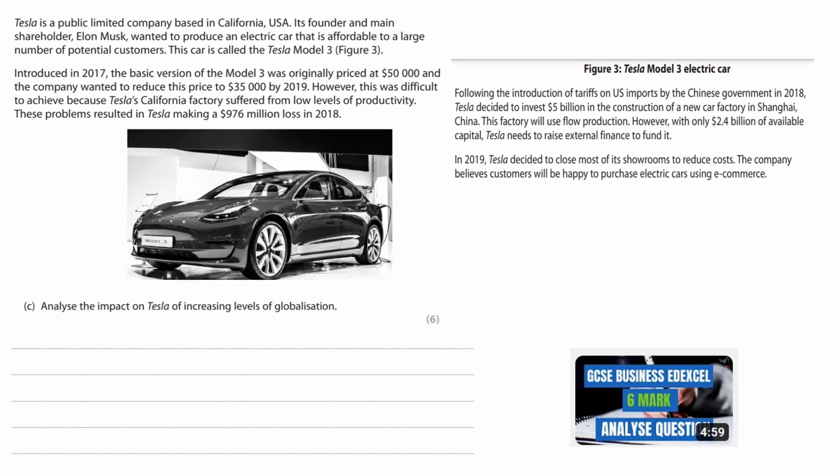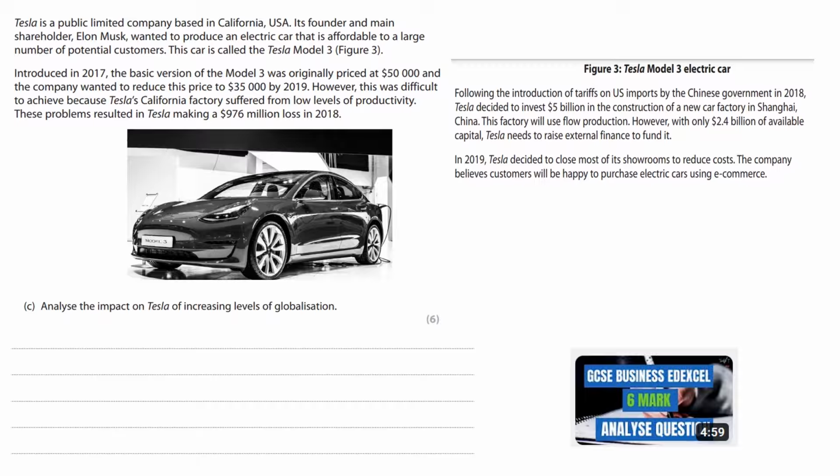Another globalization question. Analyze the impact on Tesla of increase in levels of globalization. 6 marks. Tesla is a public limited company based in California, USA. Its founder and main shareholder, Elon Musk, wanted to produce an electric car that is affordable to a large number of potential customers. Introduced in 2017, the basic version of the Model 3 was originally priced at $50,000, and the company wanted to reduce the price to $35,000 by 2019.